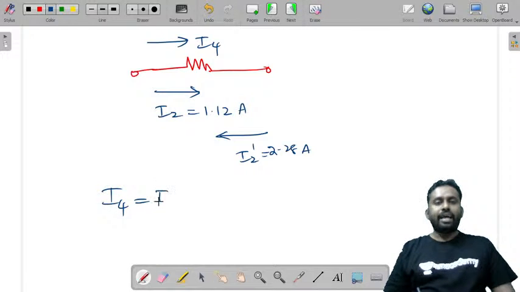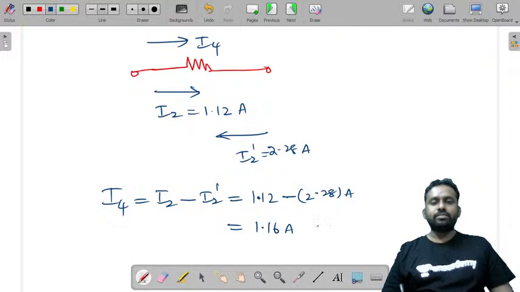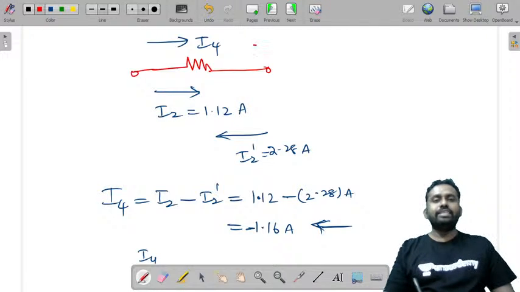Now चलो लिखते हैं I4 which I have considered. I4 is equal to, I2 is in this left to right minus I2 dash is in opposite direction. So इसका क्या होगा, it is 1.12 amperes minus 2.28 amperes और क्या होगी ये? It is 1.16 amperes negative. अगर ये राइट से लेफ्ट को 1.16 हो गई, what is I4 if I take it, let's say this is I4 dash.